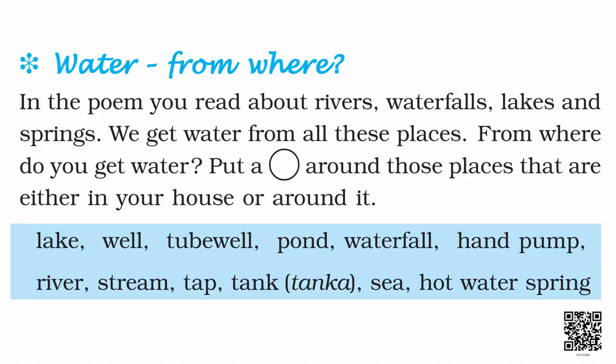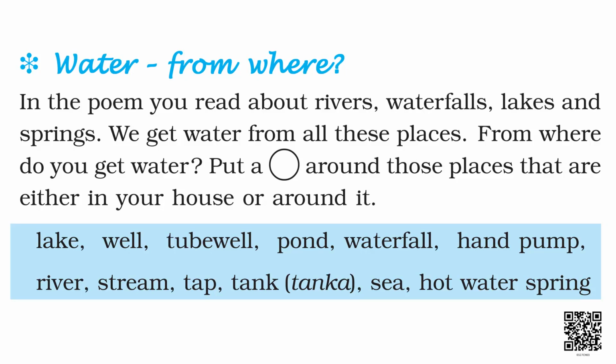In the poem, you read about the sources of water, that is rivers, waterfalls, lakes and springs. Here we have a list of many more sources of water. You will put a circle around that place from where you get the water. Okay children?